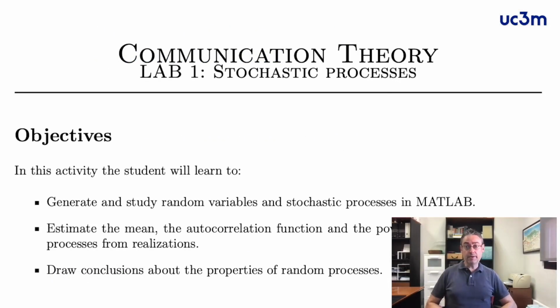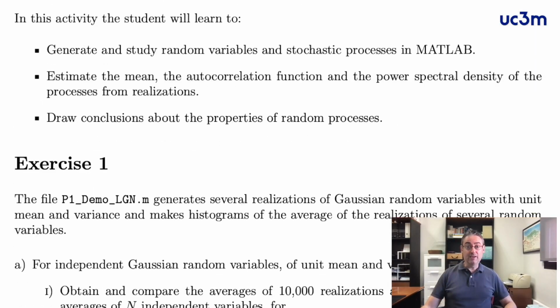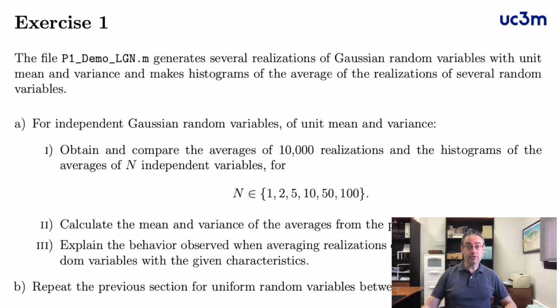The lab experiment number 1 is dedicated to analyzing stochastic processes. In particular, we'll start by reviewing in exercise number 1 the effect of the average of independent random variables. Because of this, we need to take into account the theoretical results of the law of large numbers and the central limit theorem. In particular, we are going to average initially, in section A of exercise number 1,